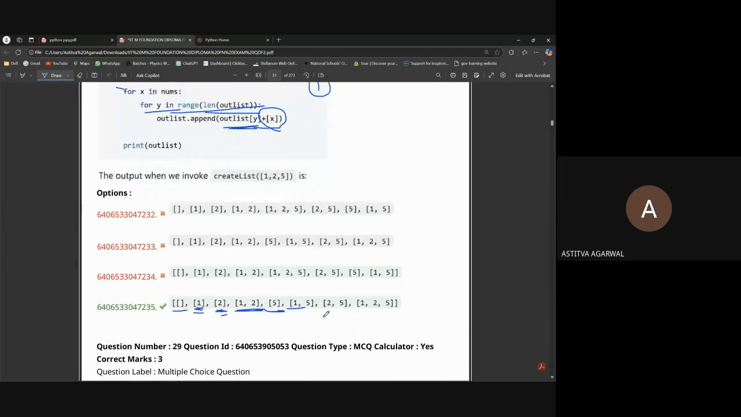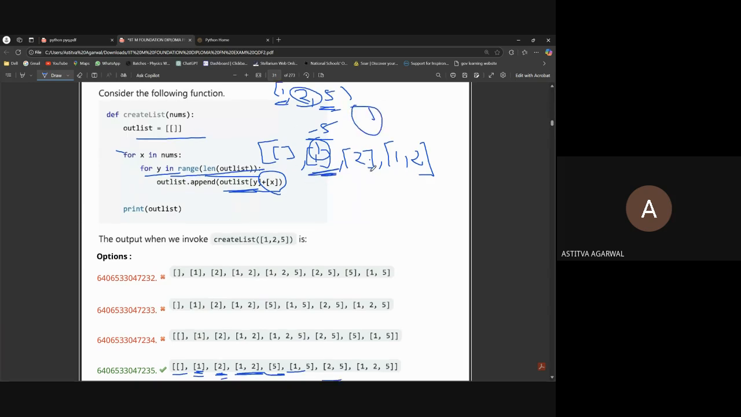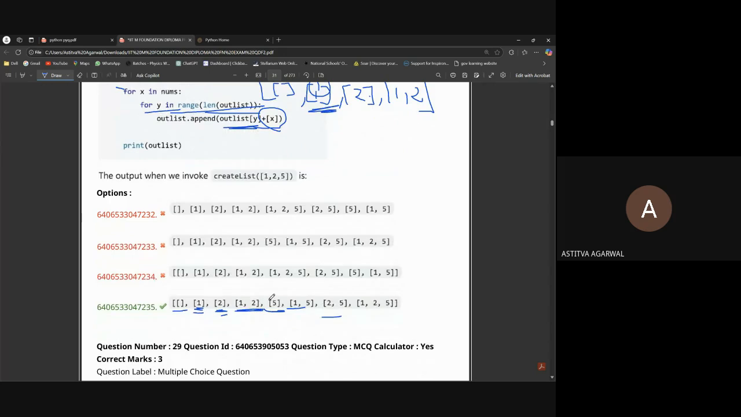Then it will go to 2 and 5, because in this outlist we have just made, it was first empty, then 1, then we have added 2, then we have added 1 and 2, like this. So now it will go to its first index. So first index is 1 here. When it goes to the first index, it will find 1 here, and 5 was already x, so it will add both. It will add 1 and 5, and just append it into this outlist. Okay, so it will append it in this list. This just added 1 and 5.